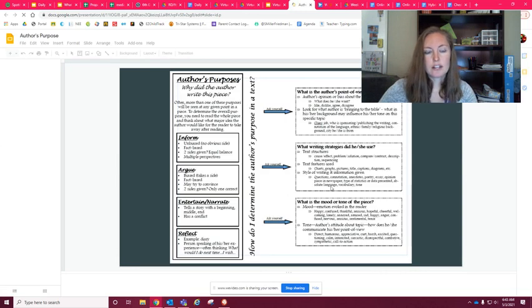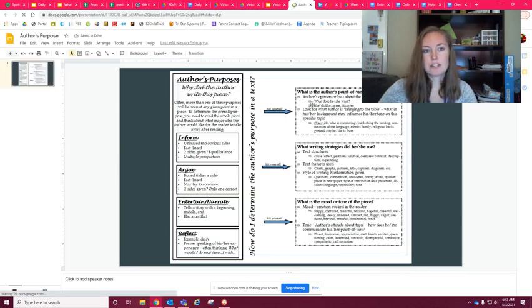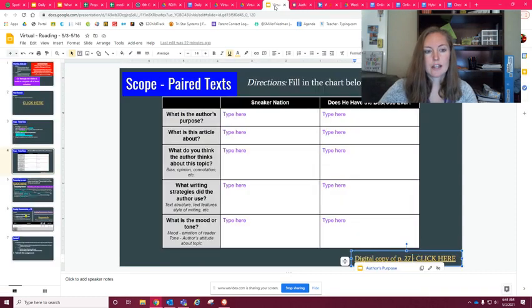That's the same chart. And so you can use this to help you because these 3 little boxes here are the bottom 3 in the table. So you can just kind of look at that. Anyways, so then you're going to fill out that after you read both articles.